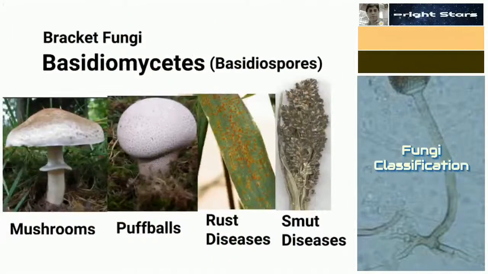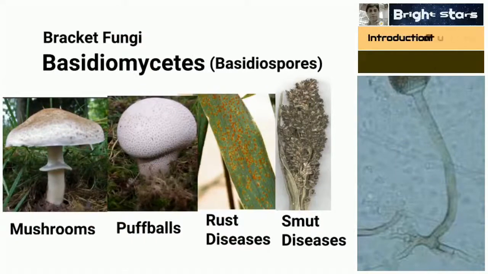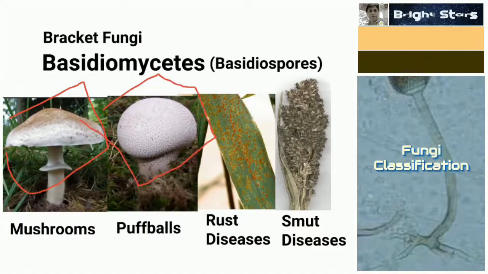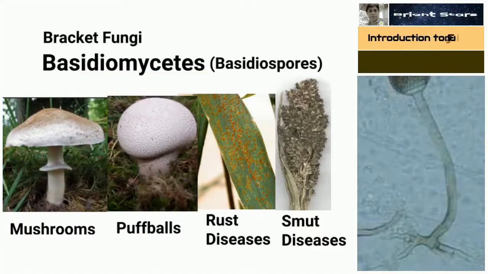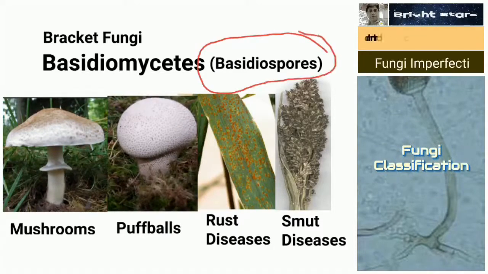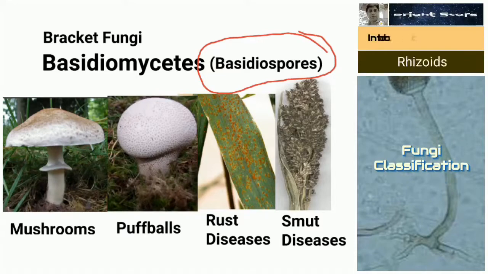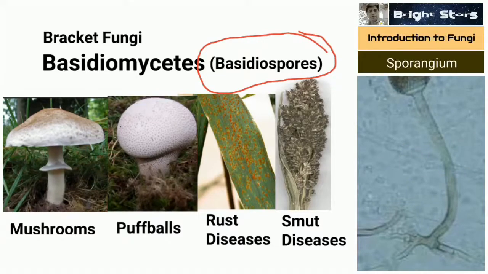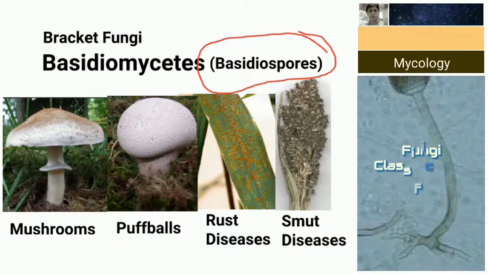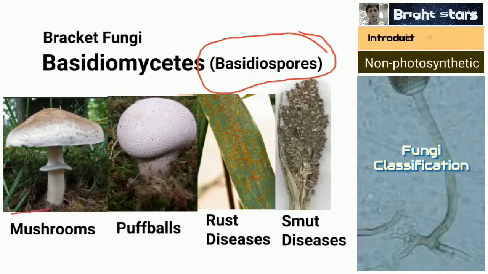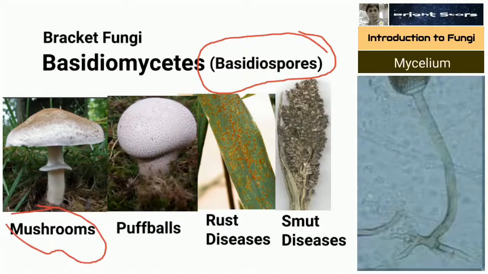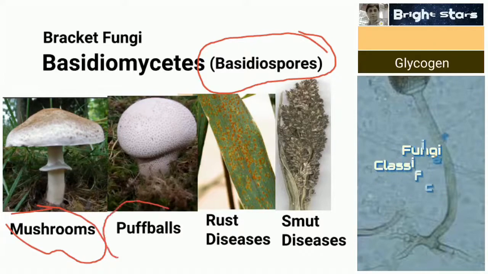Third one, you can see bracket fungi. Here the fruiting bodies look like brackets, so that's why we call them bracket fungi. Basidiomycetes is named because they produce basidiospores. Zygospore producers we call zygomycetes, ascospore-producing fungus ascomycetes, basidiospore-producing fungus basidiomycetes. Important examples: mushrooms are there. Different kinds of mushrooms we studied in the importance of fungi.